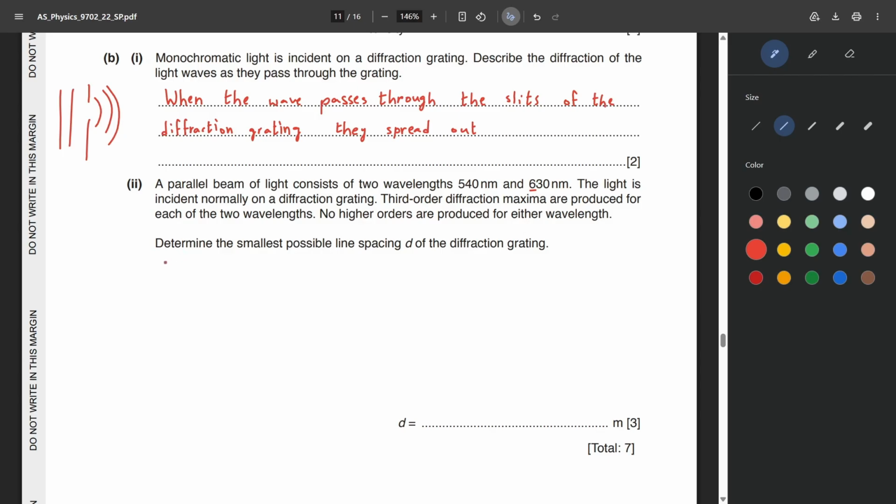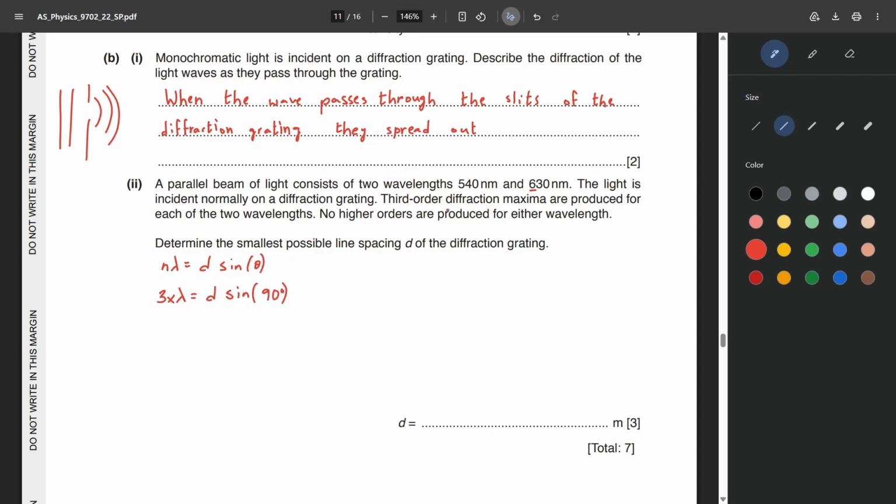Okay, so to answer this question, we simply use the equation n lambda is equal to d sine theta. n is the number of the order. In this case, the third order is the maximum order that is produced for both of these waves. So n will be equal to 3 times lambda. We have two different values of wavelength, so we'll find the distance d for both of these wavelengths first. 3 lambda is equal to d times sine theta. Okay, so the angle theta will be 90 degrees.